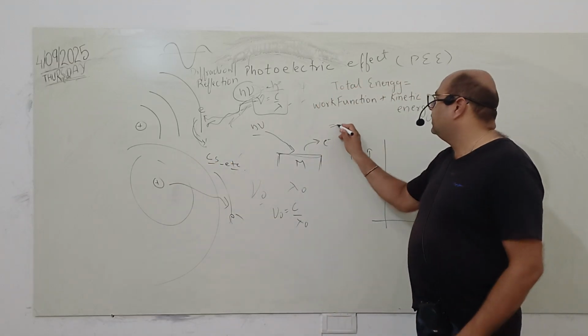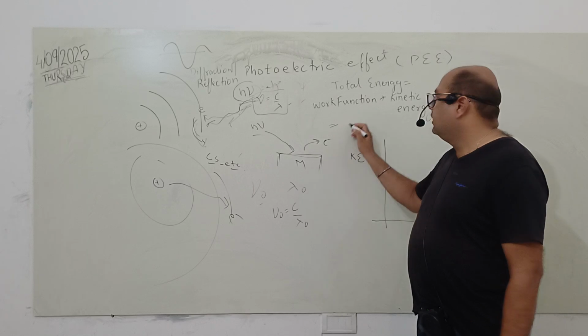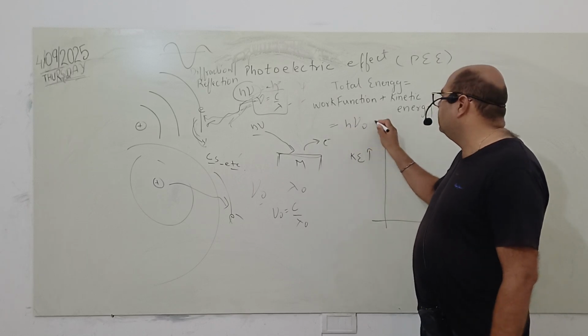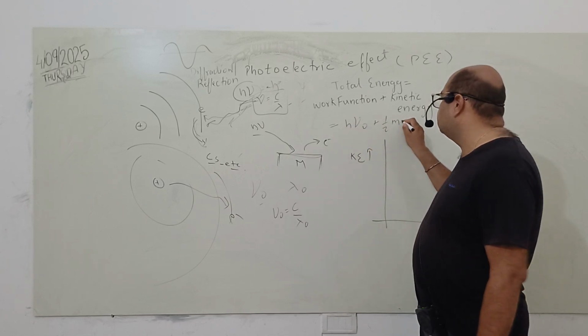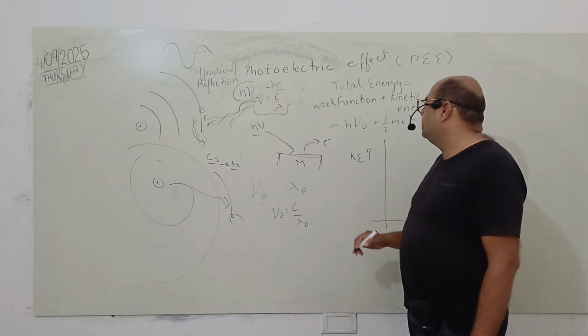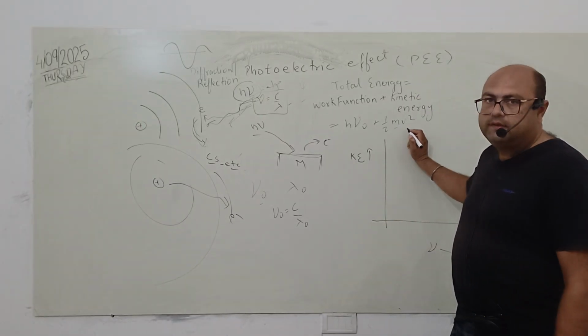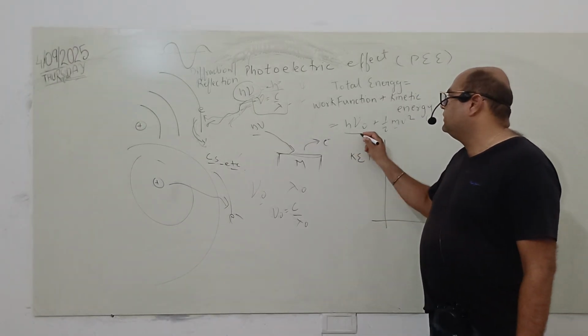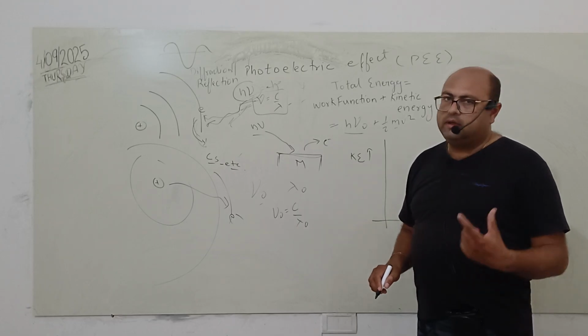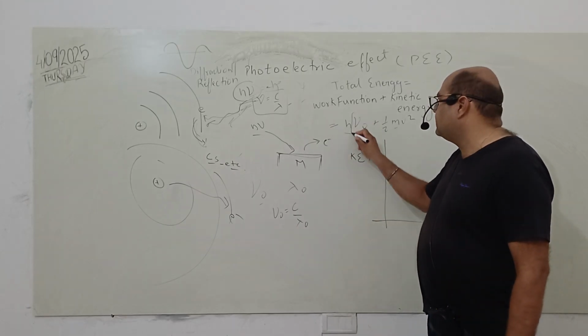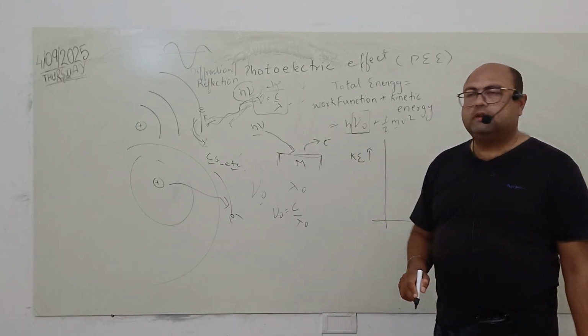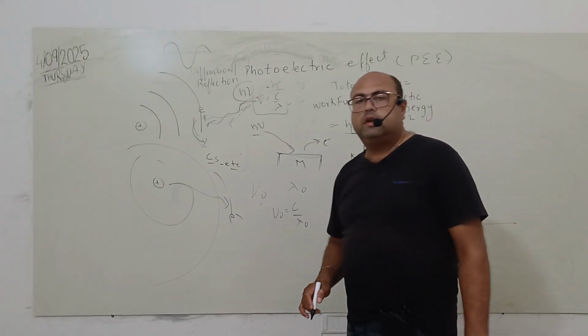So total energy equal to work function plus kinetic energy we can denote by h nu = h nu0 + half mv square. Here m is the mass of the electron, v is the velocity, h nu0 is the work function or the energy required, and nu0 is the threshold frequency, the minimum frequency required for the photoelectric phenomenon to take place.